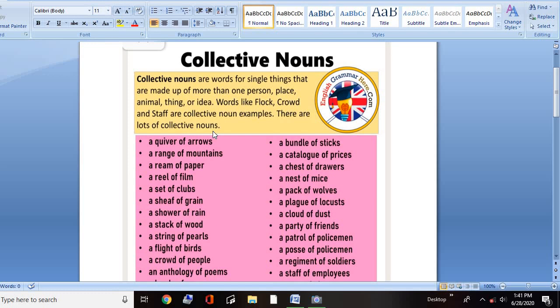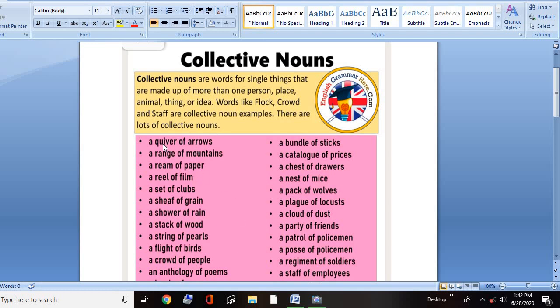For example, if you see a group of people, you don't have to say there are many people. You can say a group of people are walking. And if you see grapes, there are many grapes. So you don't have to say there are many grapes. You have to say bunch of grapes. So the word bunch of grapes is a collective noun. Is it clear? So here we have a list of collective nouns.